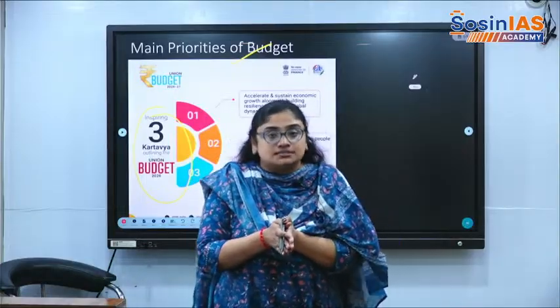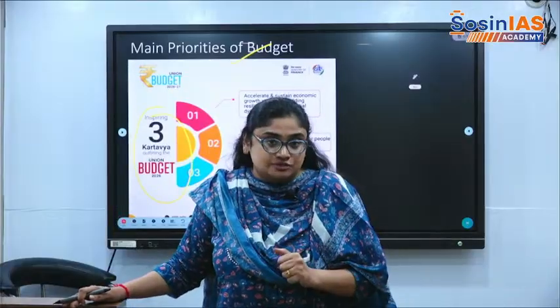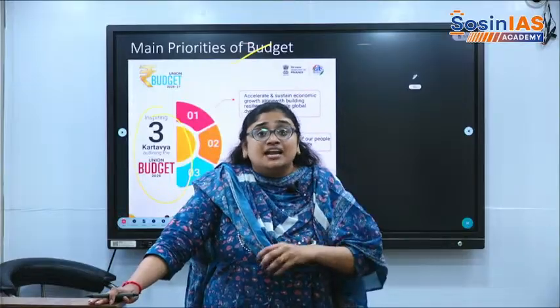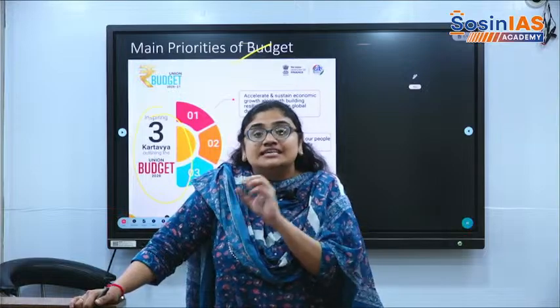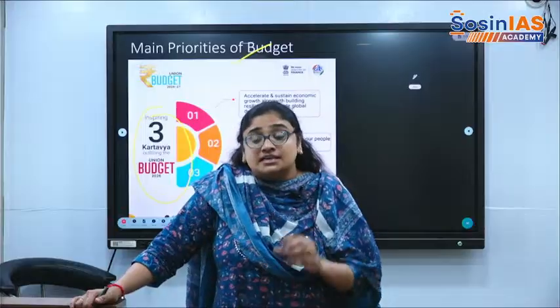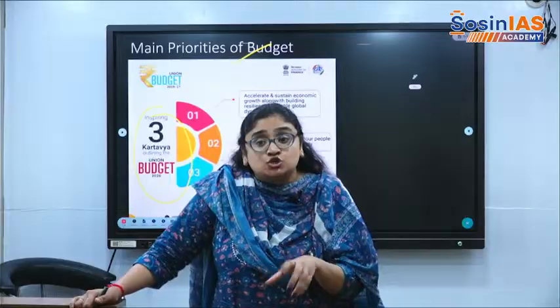Excessive dependence is not good, especially in a world where there are a lot of supply chain disruptions, trade wars, a lot of tariffs, and unpredictability in the global economic situation. The economic survey and budget basically try to allocate funds for the sectors where the government feels there should be self-reliance and employment.